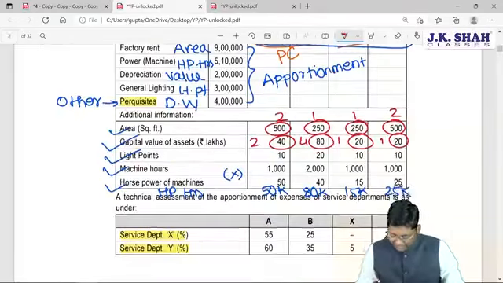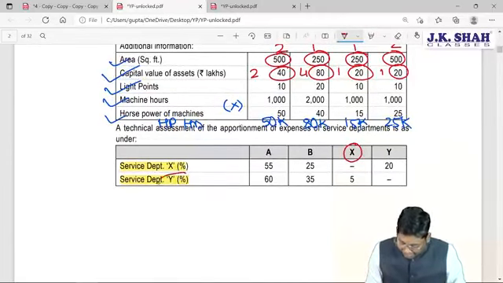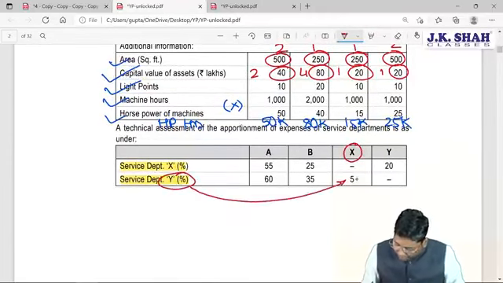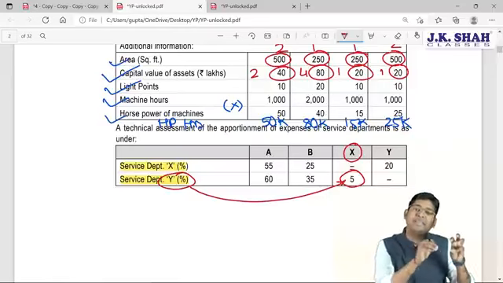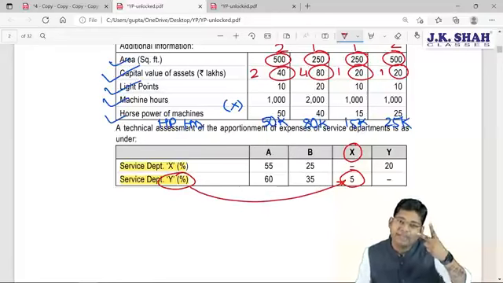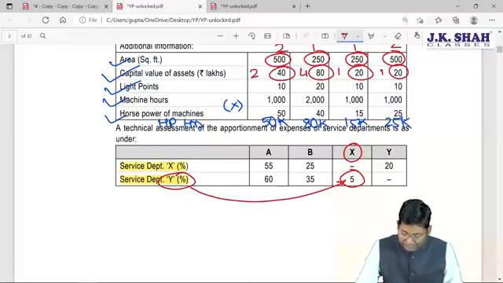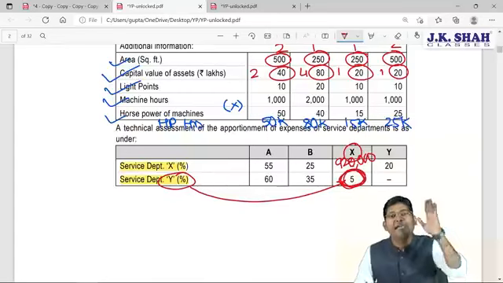See here, if you check this table, then department X is ready to take the burden of 5% of the expenses of department Y. It means department Y is going to put 5% of their overhead into the X column. So X will have two expenses. Sir, which two expenses? The first expense is 9,20,000, X department's own expenditure, plus 5% of Y which it is going to take.